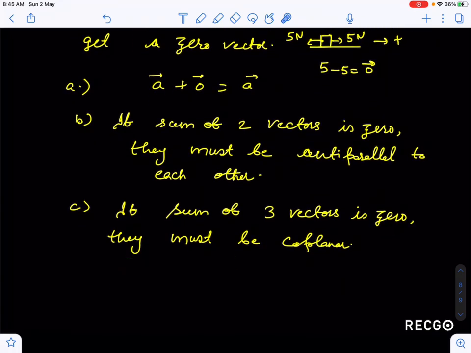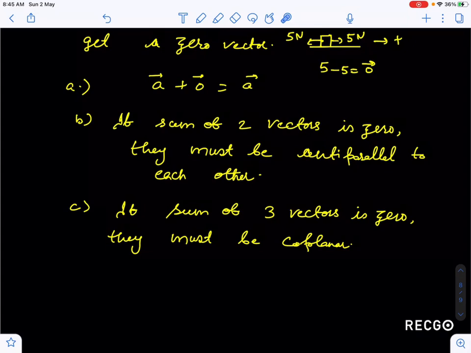So this is the first lecture of vectors, in which we have discussed the types of physical quantity and types of vectors. In the next class we are going to discuss the laws of vector addition and all these things. So thank you everyone.